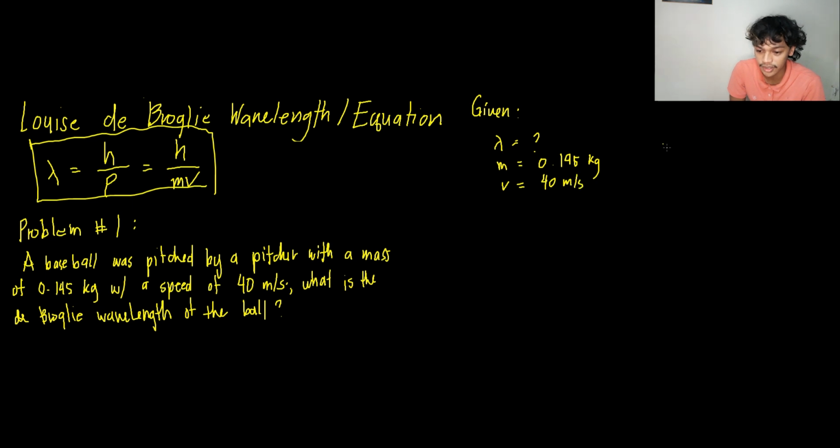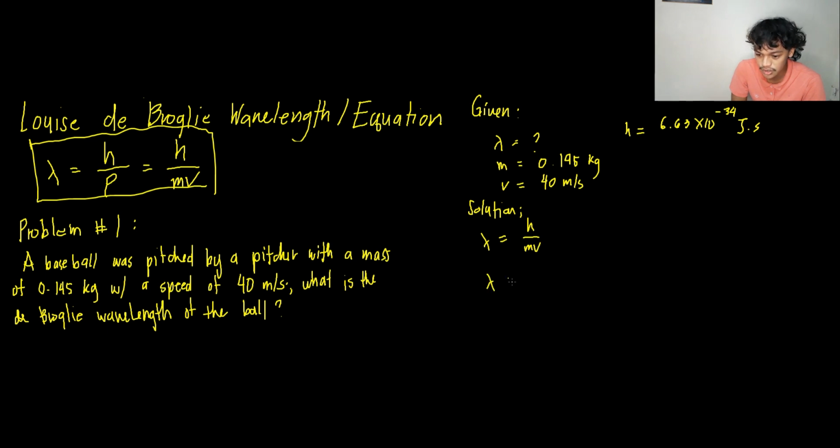We also have the Planck's constant h, which is 6.63 times 10 raised to the negative 34 joule-seconds. Now we can plug our givens into the formula. Lambda equals h over mass times velocity.